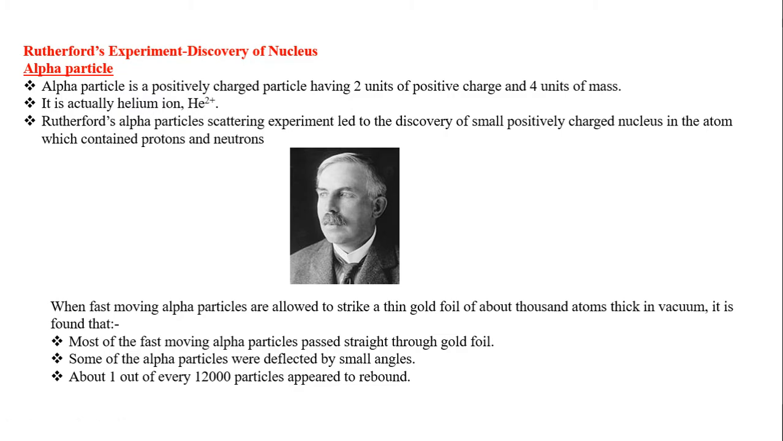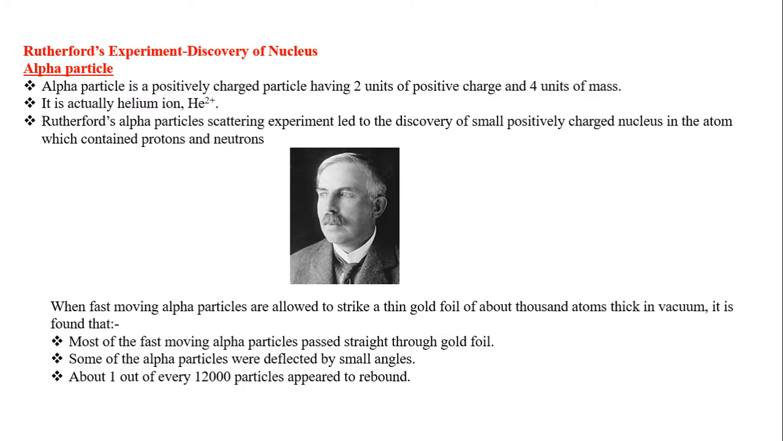The neutron is represented by the symbol small n. How will you find the mass of an atom? The atomic mass is the sum of protons plus neutrons present in the nucleus. Now, the Rutherford model, the discovery of the nucleus. He took alpha particles of helium.